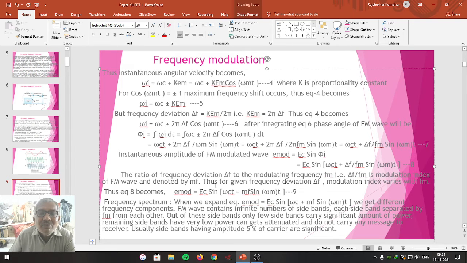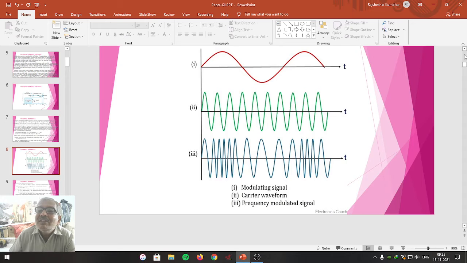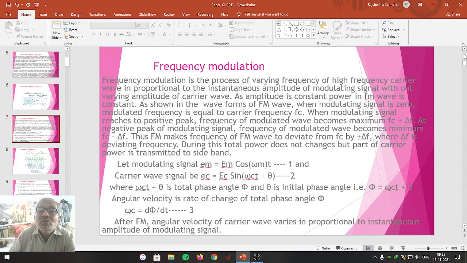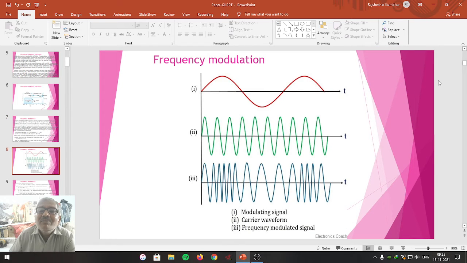E mod becomes equal to EC sine of omega ct plus mf sine of omega mt. Let me call this equation number 9. So this is what you can call the modulated equation. By using equation number 1, equation number 2 and equation number 9, we can get these particular waveforms.